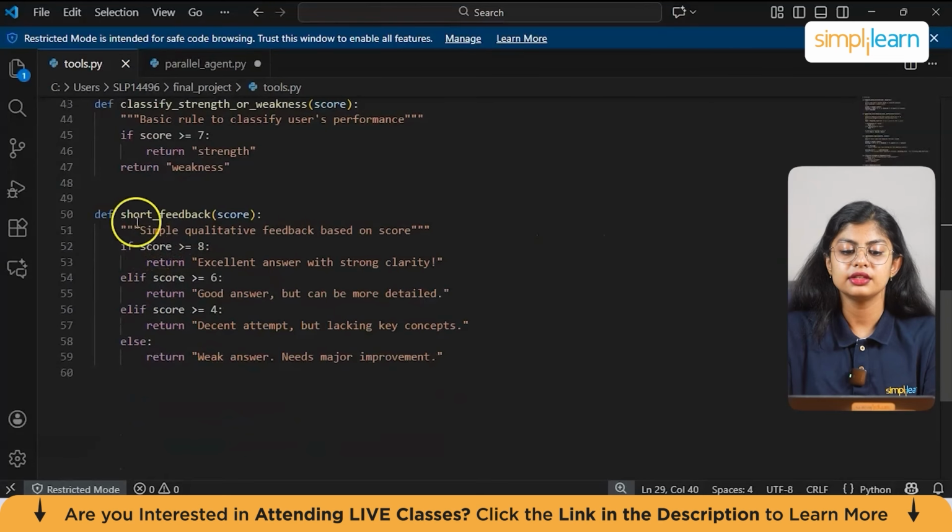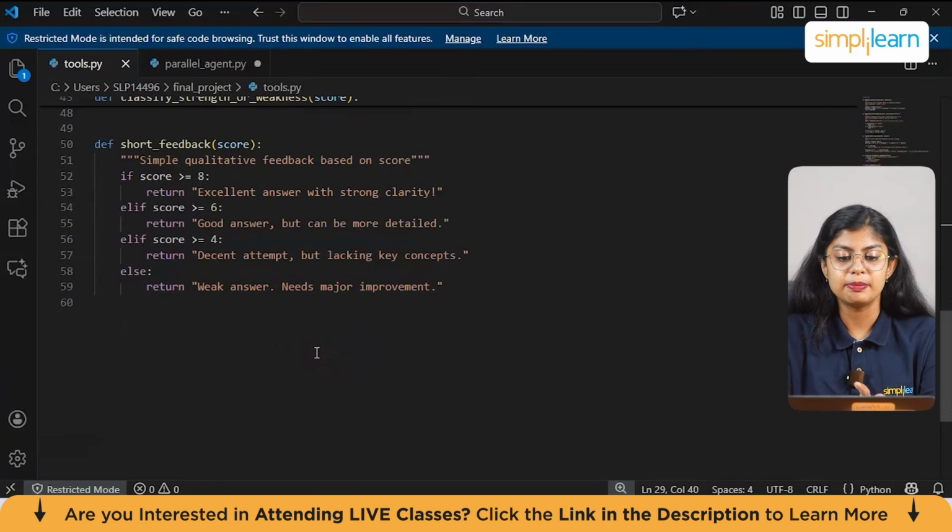Next, coming to the last function, we have def short feedback. This gives a short qualitative comment, which is simple feedback based on the score. So here, if the score is greater than or equal to 8, we provide the feedback: excellent answer with strong clarity. And then if it is between 6 and 8, good answer but can be more detailed. And then we have decent attempt but lacking key concepts. And if it is less than 4, we have weak answer, needs major improvement. So this is the feedback.